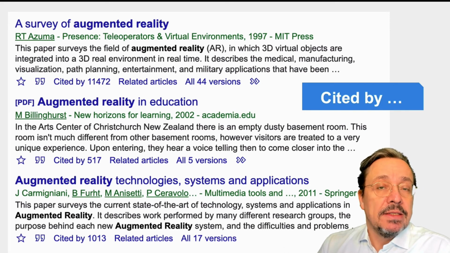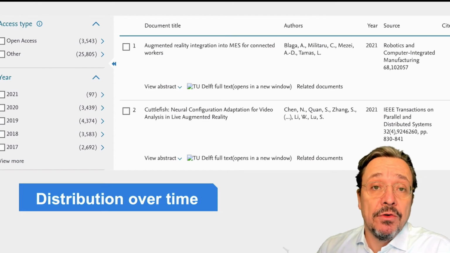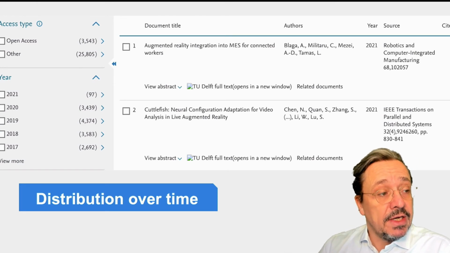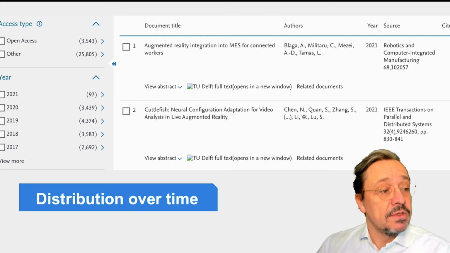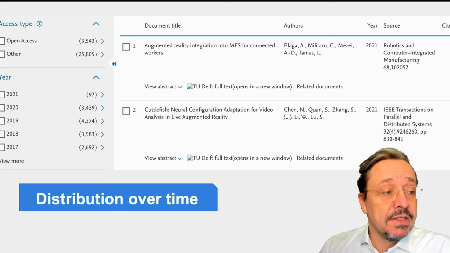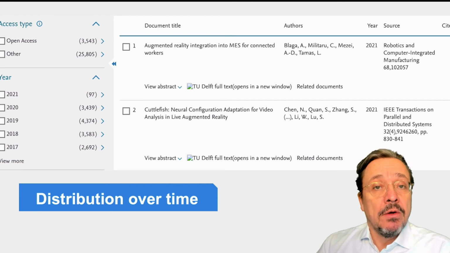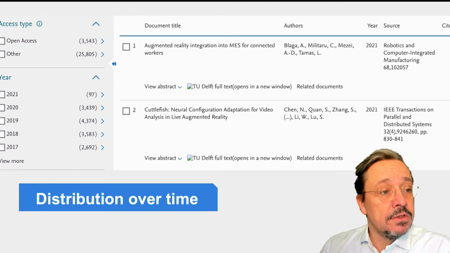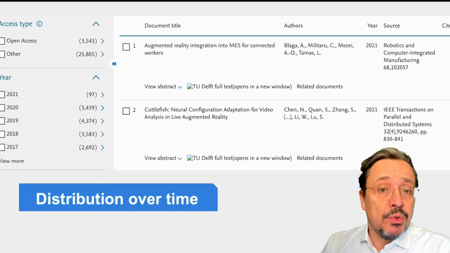Second, in some cases, it's really interesting to look at the distribution of publications over the years, which also comes back in your literature review then. So for example, here you can see that a lot of publications have been done already in 2017. If you would go back in time, probably you would see increasing numbers as the topic gets more popular, but sometimes you also see wave distributions of hype cycles going back and forth on a topic. So distribution over time, this is from Scopus. You can definitely get some interesting insights.